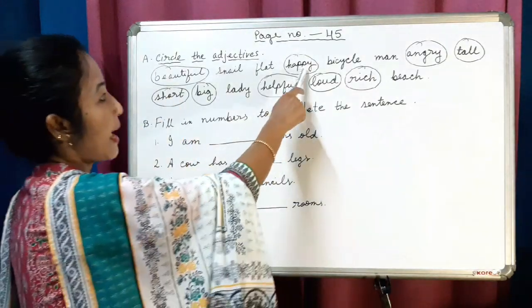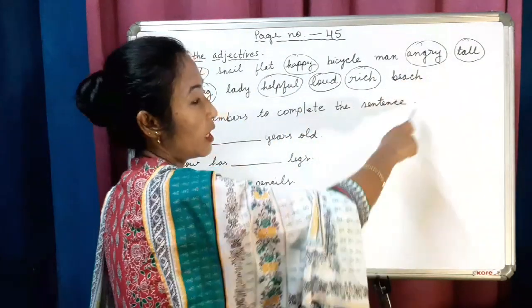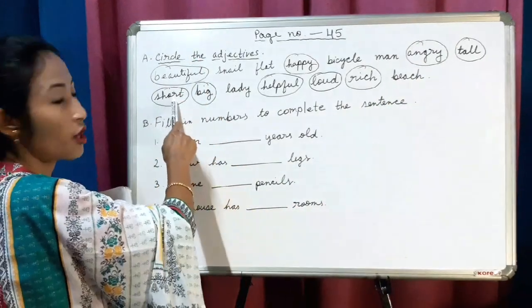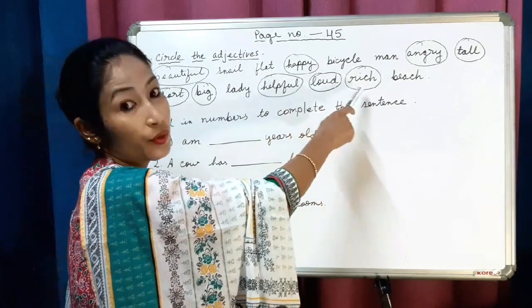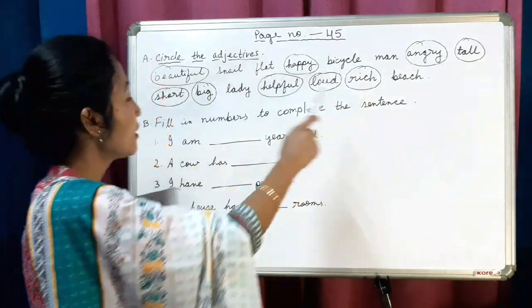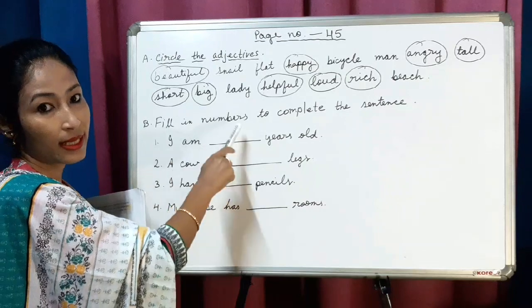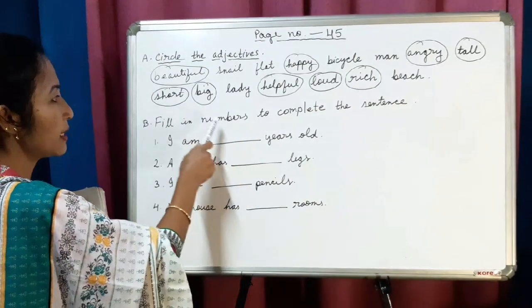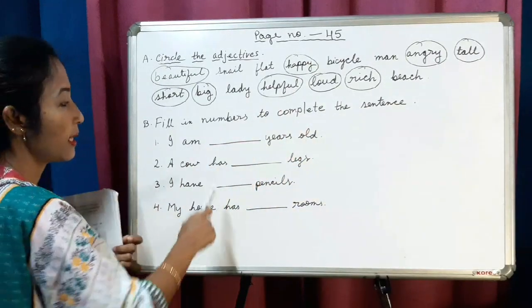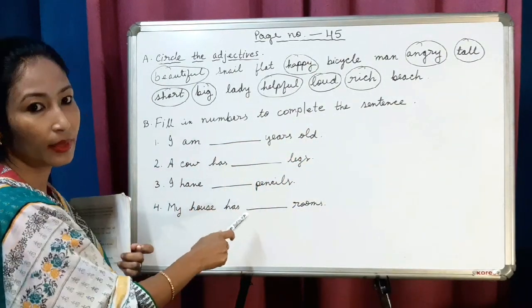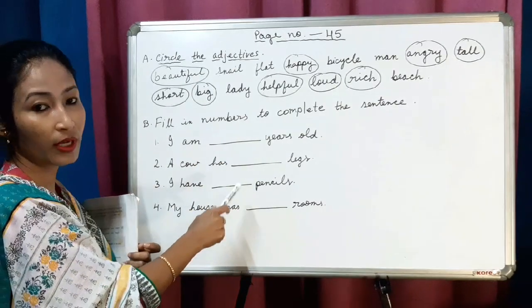Beautiful, happy, angry, tall, short, big, helpful, loud, rich. Okay. Now look at the next exercise. Fill in the blanks, fill in numbers to complete the sentence. You have to fill up with this number. This is adjective of number.